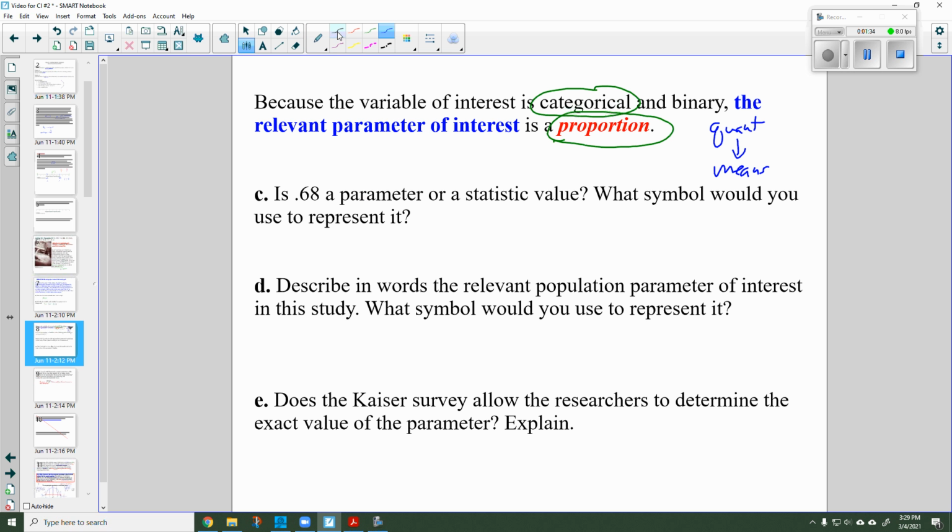So the 0.68 is a statistic because it comes from the sample. So we're going to say p hat equals 0.68. And what we're trying to find is the relevant population parameter of interest. We would like to know what pi is for the entire population of American youth, ages 8 to 18.